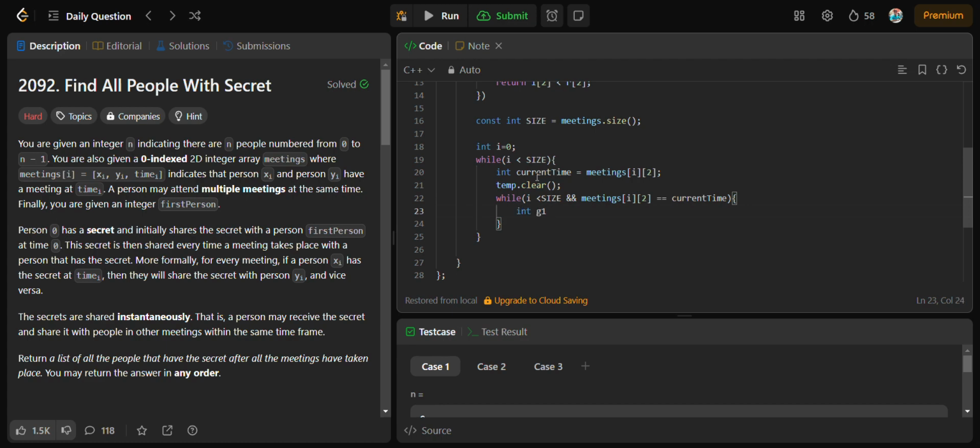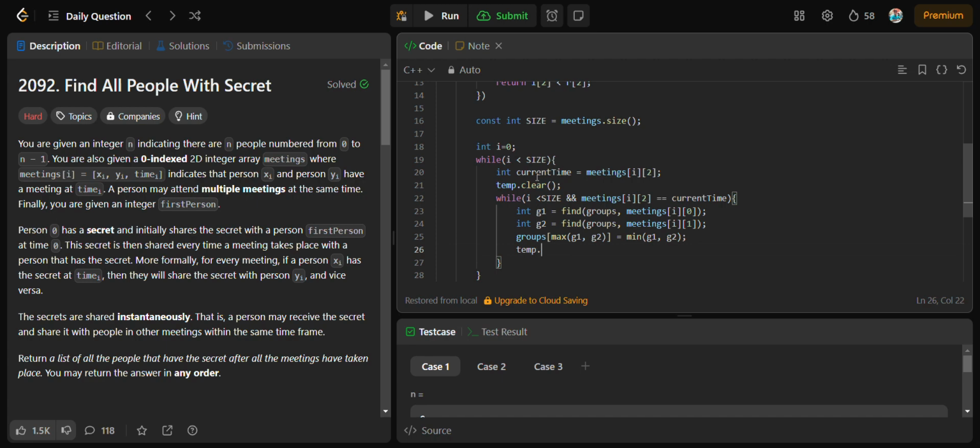We will first get int g1 by finding groups and passing it meetings i comma 0, and int g2 equals to find of groups, meetings i, 1. Then we will update groups of maximum of g1 comma g2. It will be equal to minimum of g1 comma g2.